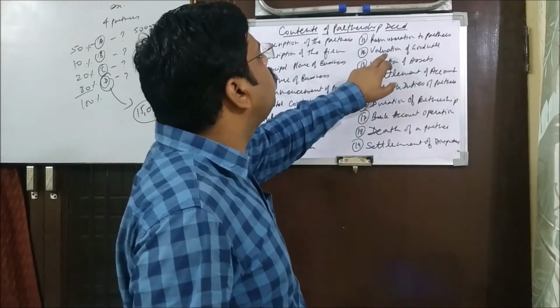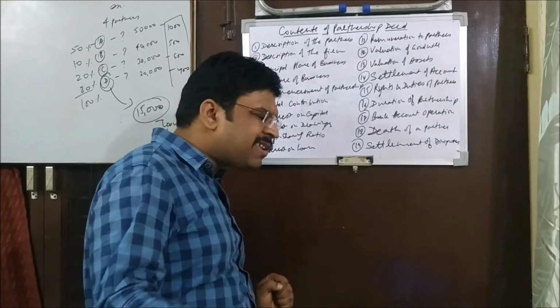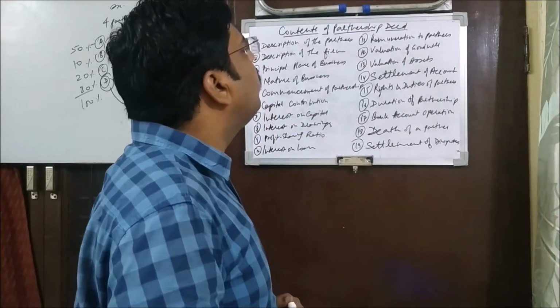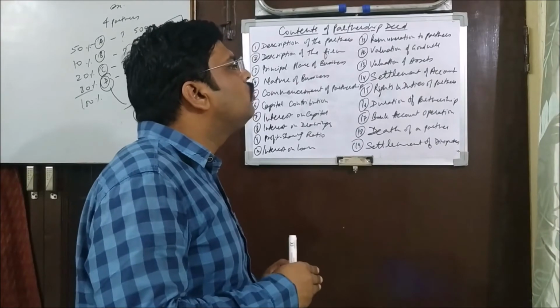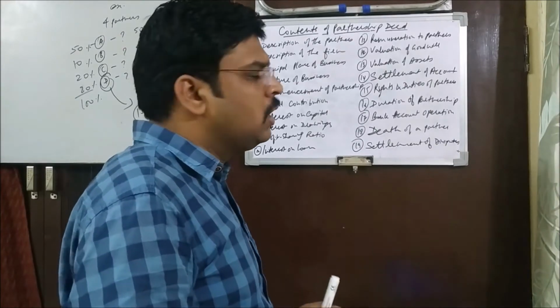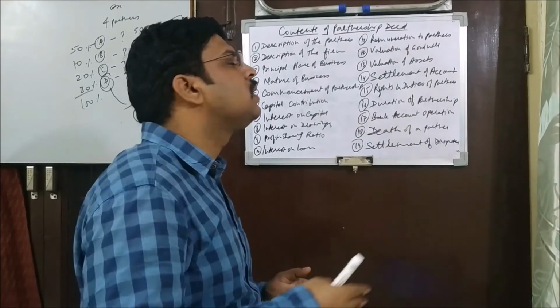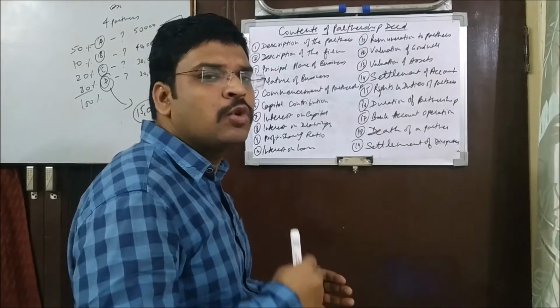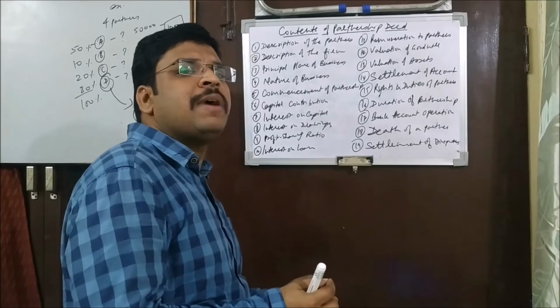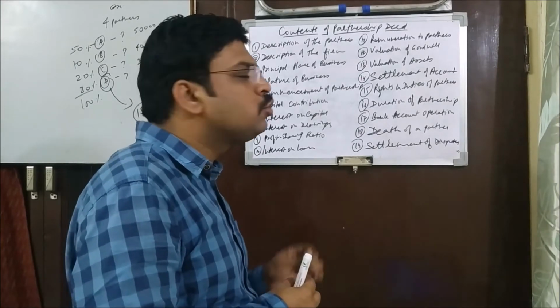Now let's talk about valuation of goodwill. That is another chapter. In what case will the goodwill be estimated and valued? There are various kinds of methods to estimate the goodwill that we'll be learning in the other chapter. Say for example, there are 4 methods. So according to which method the goodwill has to be valued, it has to be decided here.